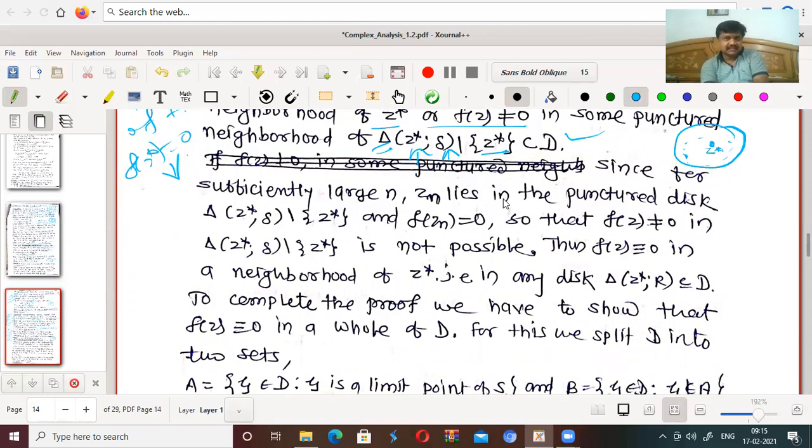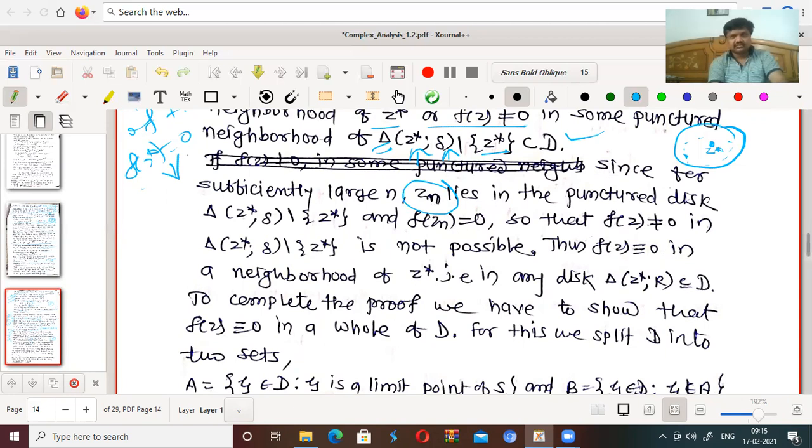That means there are a number of points of Zn in the neighborhood of z star, since z star is a limit point of Zn. Therefore, for sufficiently large n, Zn lies in the punctured disk, and f(Zn) at those points is equal to 0.